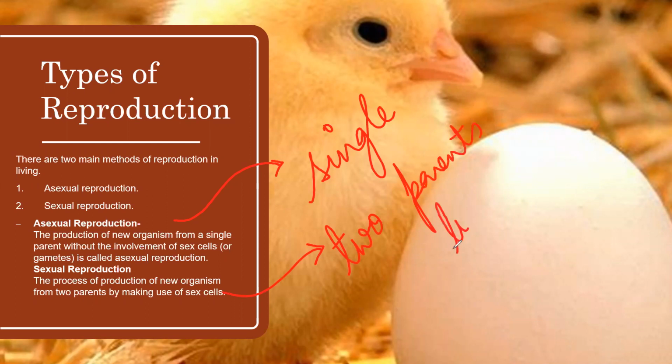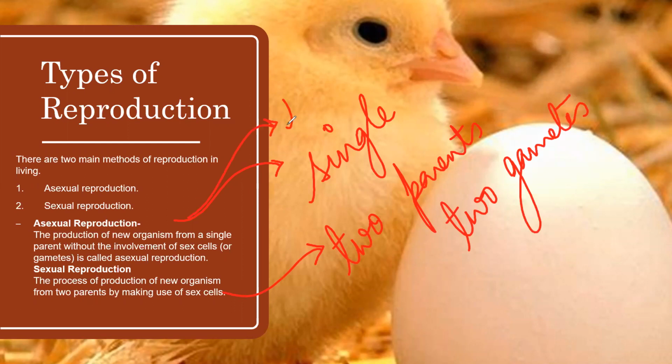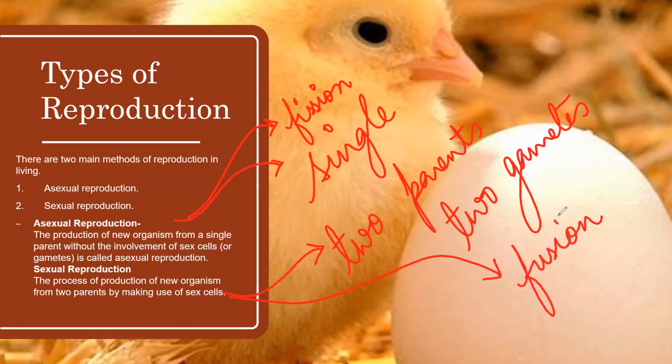That means two gametes. Fusion of two gametes will take place. In asexual reproduction, fission, that is splitting, will lead to formation of two organisms, whereas in sexual reproduction, fusion of two cells will lead to formation of zygote.